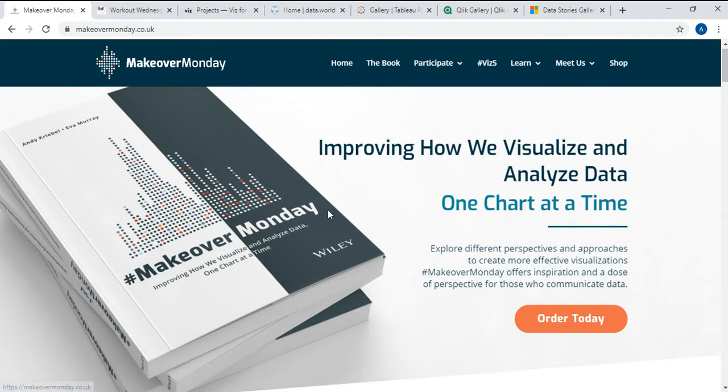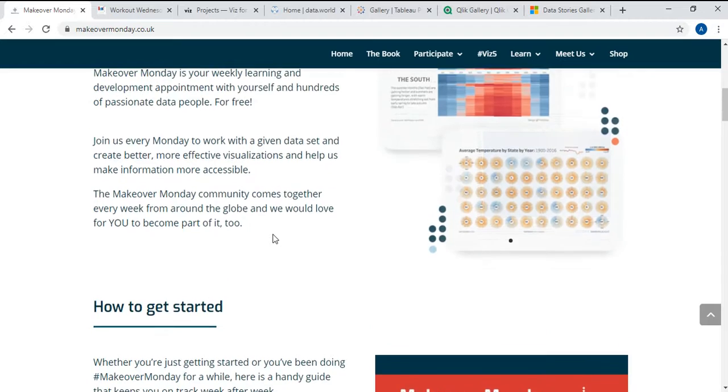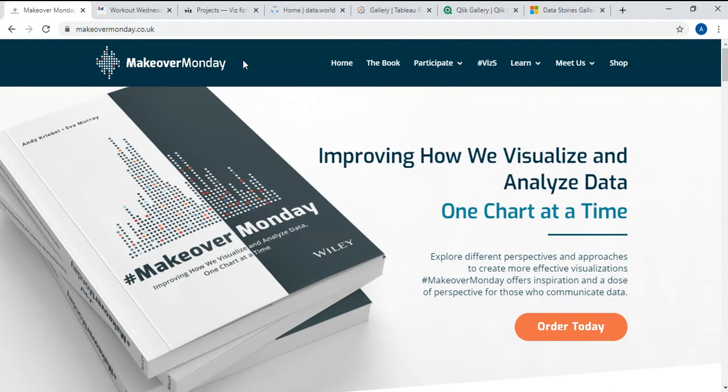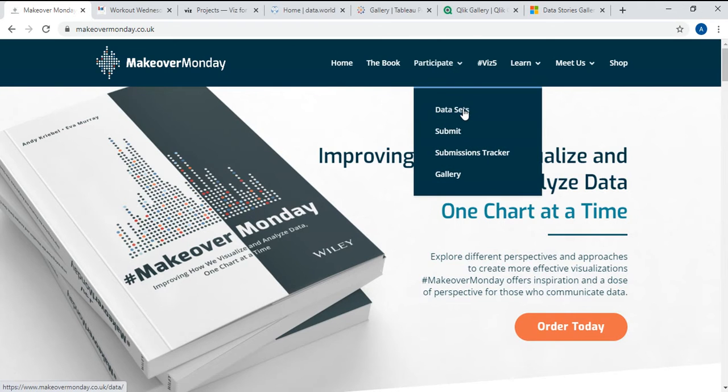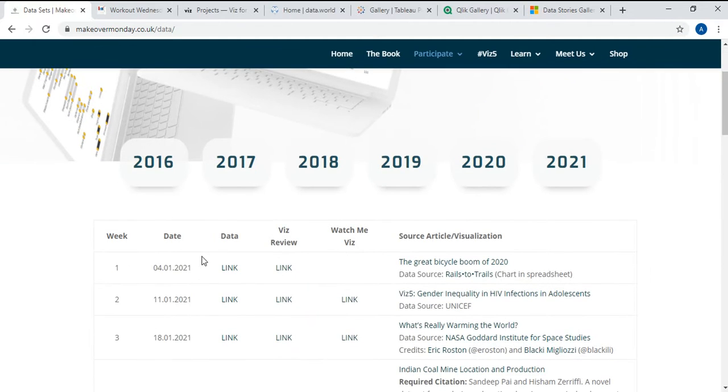If you want to know more about this website, you can just hover down and look at the particulars and the details. Because our interest is in getting data, we'll have to navigate to Participate here and click on Data Sets, where each Monday a data set gets uploaded in this particular path.